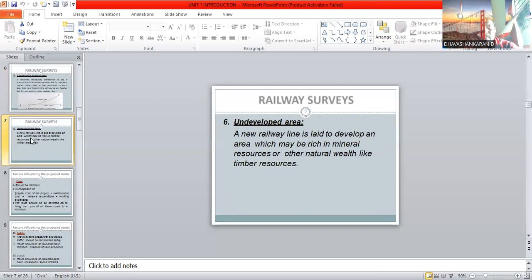Then it also covers undeveloped areas. It means areas which are rich in mineral resources and natural wealth like timber resources. Some other resources may also lie in the undeveloped area, so we have to take the undeveloped area into consideration and lay new railway tracks which should cover this undeveloped area also. So when we construct a new railway line, it is meant to develop an area which is rich in mineral resources and natural wealth like timber resources.